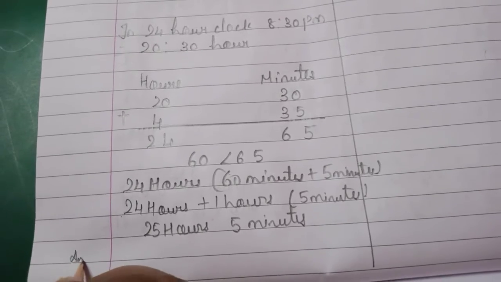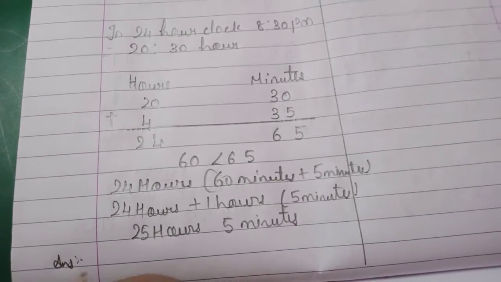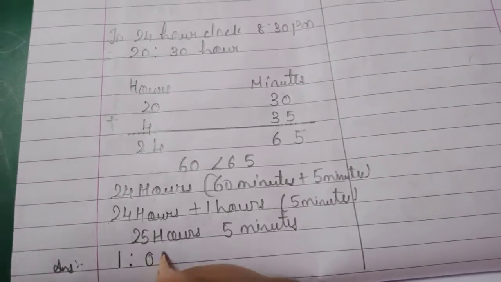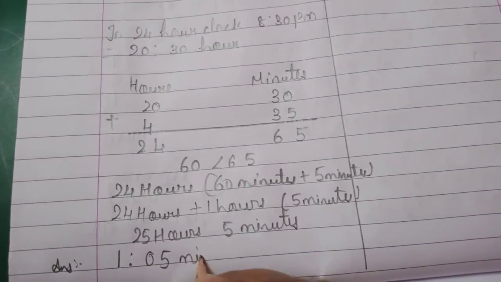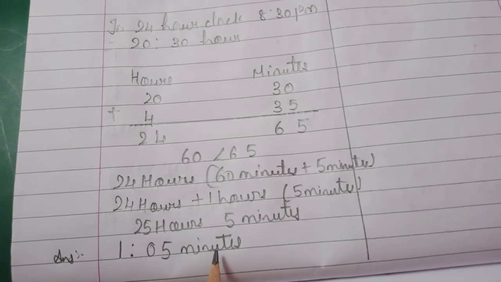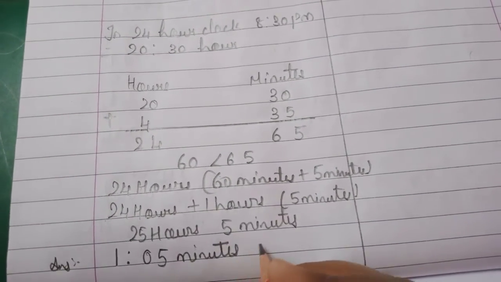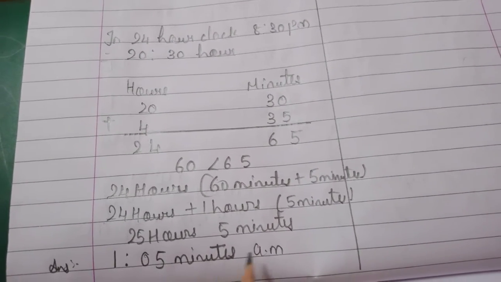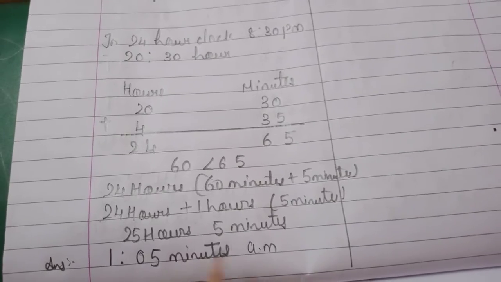In 12-hour clock we will write 1 o'clock 5 minutes, means 1:05 a.m. It is a morning time. So we will write 1:05 a.m. So this is our answer.